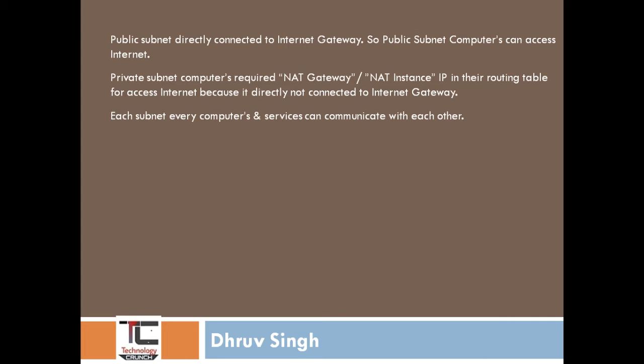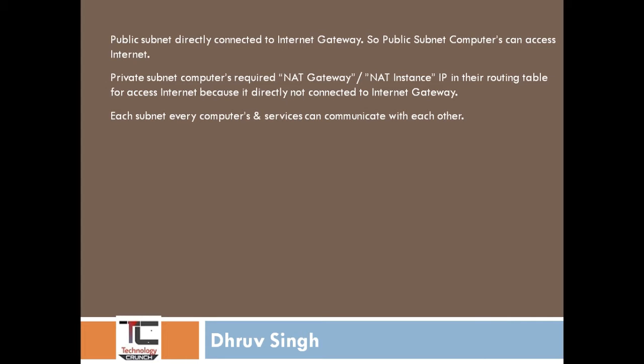Each subnet, every computer and service can communicate with each other. Means if you create any subnet and divide it into public and private categories, every subnet can communicate with each other.